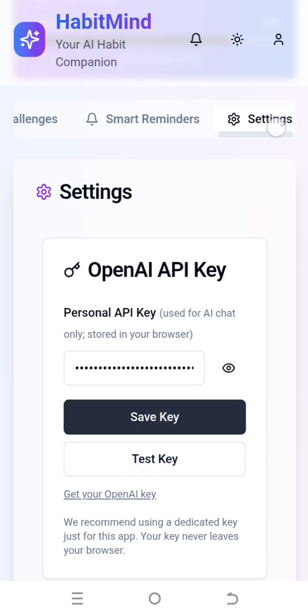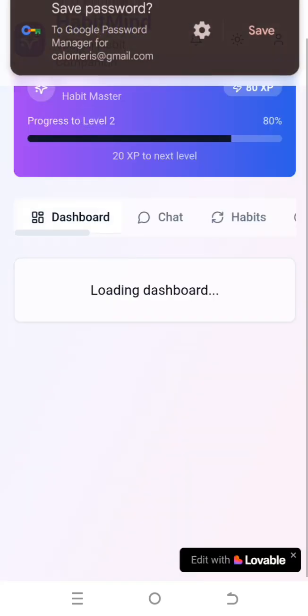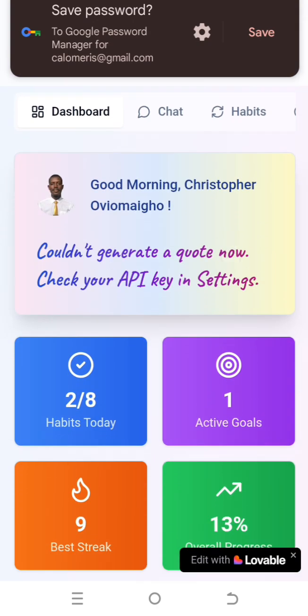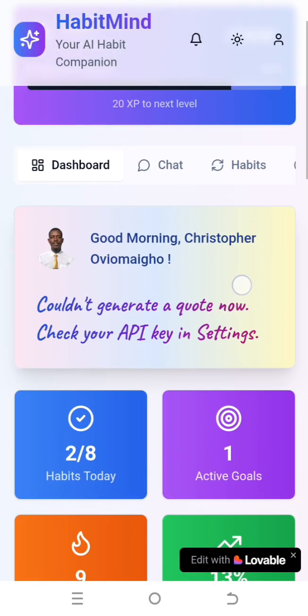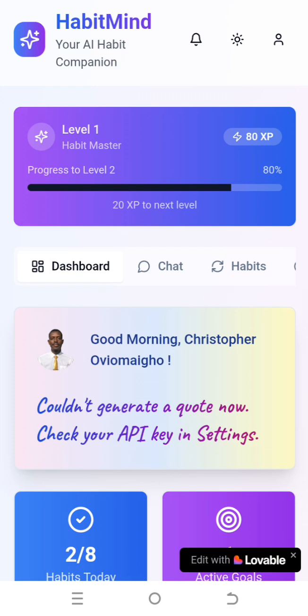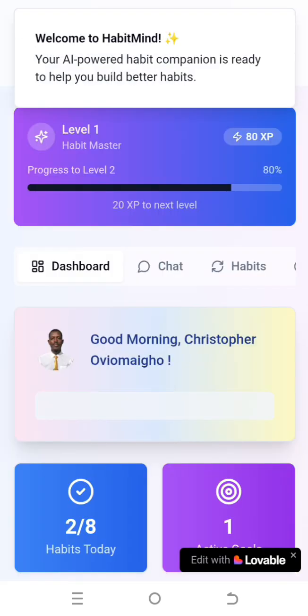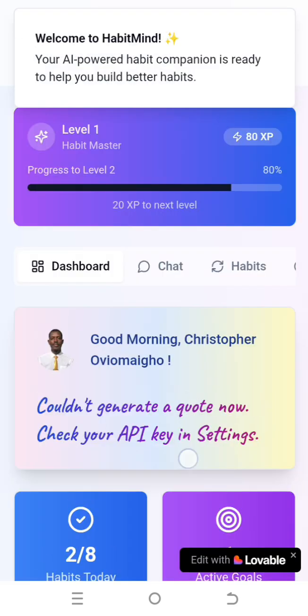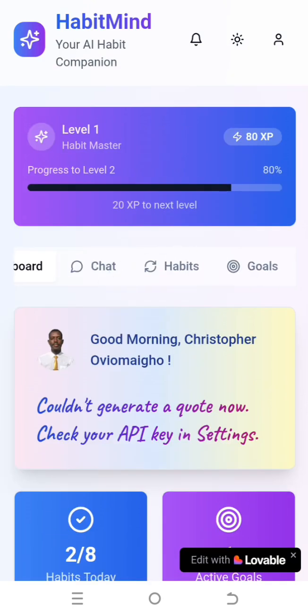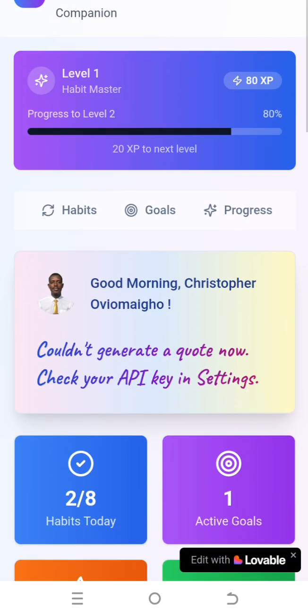Now that I've saved the key, if I go back to the dashboard, it couldn't generate a quote: check your API key in settings. What I can do is refresh the app. Maybe I'll check the settings. This is my own API key.